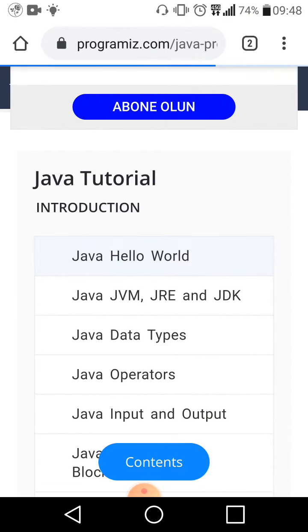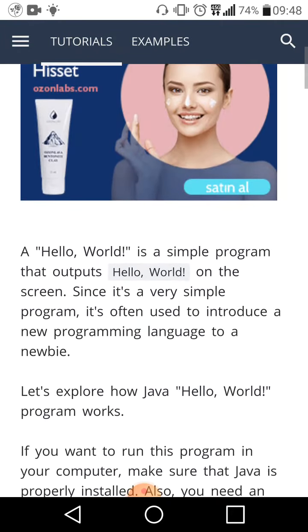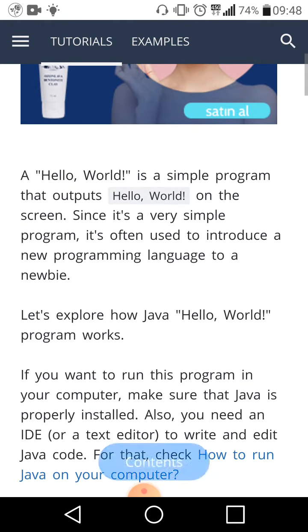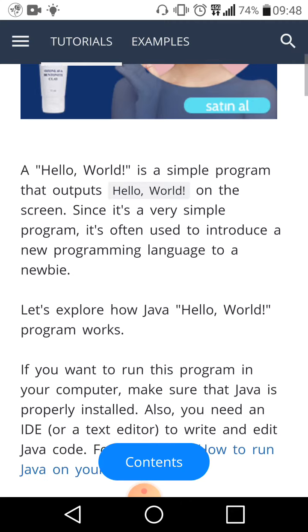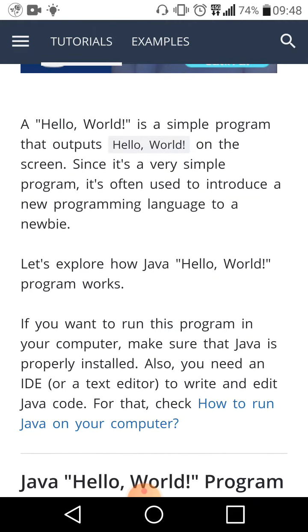We start with Java Hello World. A Hello World is a simple program that outputs "Hello World" on the screen. Since it's a very simple program, it's often used to introduce a new programming language to a newbie.